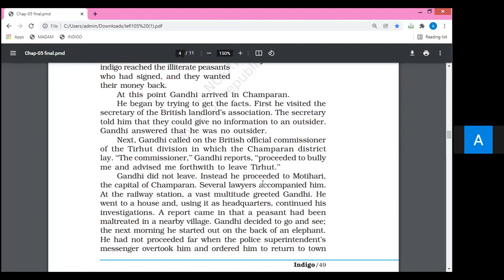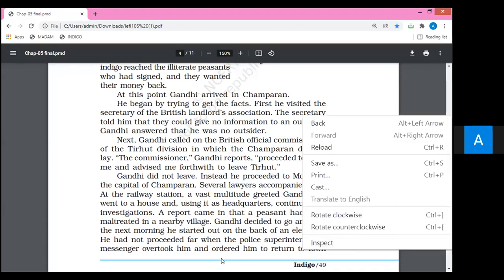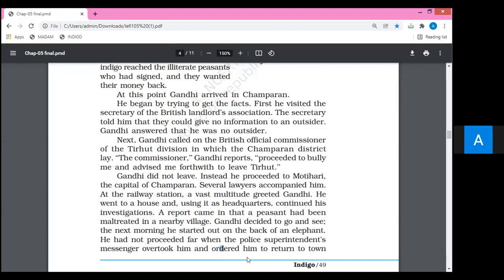He had not proceeded far when the police superintendent's messenger overtook him and ordered him to return to town. While he had just started to move toward that area, what happened? Just look at it: the police superintendent's messenger overtook him and ordered him to return to town. Are you able to understand this point in a very sincere way?